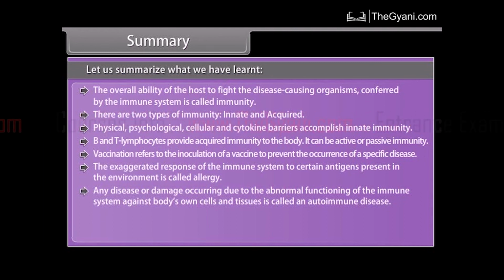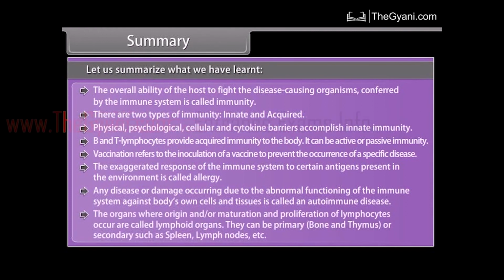disease. The organs where origin and/or maturation and proliferation of lymphocytes occur are called lymphoid organs. They can be primary, bone marrow and thymus, or secondary, such as spleen, lymph nodes, etc.